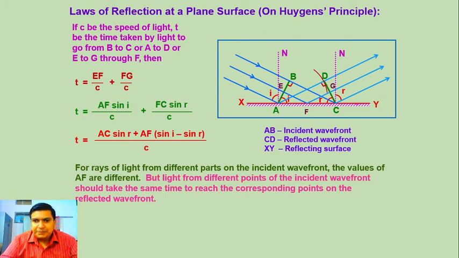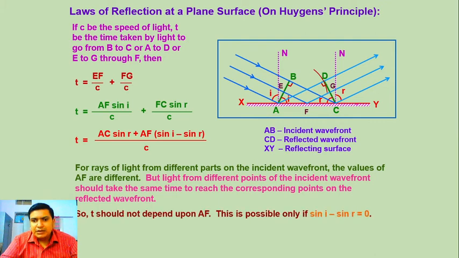For rays of light from different parts of the incident wavefront, the values of AF are different, but light from different points of the incident wavefront should take the same time to reach the corresponding points on the reflected wavefront. That is possible only if the difference of sin I and sin R is 0. So sin I equals sin R, that is angle I equals angle R, which is the second law of reflection. And now it is clearly seen that the incident wavefront, reflected wavefront and reflecting surface are all in the same plane.